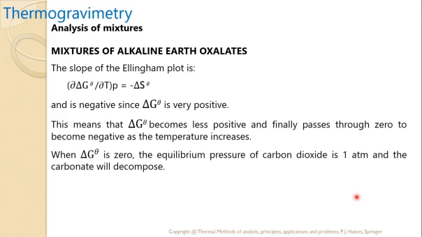This means that the standard change in the Gibbs free energy becomes less positive, finally passes through zero, and becomes negative as the temperature increases. When delta G0 is zero, the equilibrium pressure of the carbon dioxide is 1 atmosphere and the carbonate will decompose.